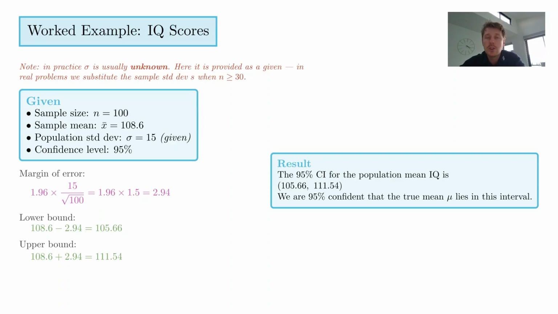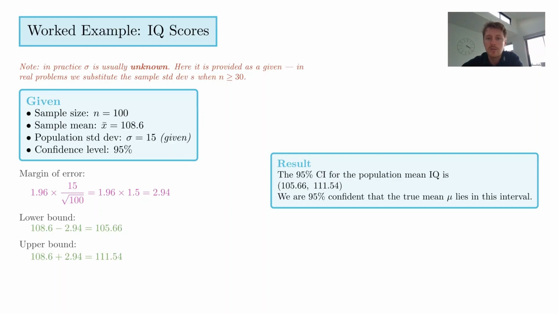Let's look at a worked example. We don't know the standard deviation of the population, just like we don't know the mean of the population. This is why we're taking samples, right? But in this problem, we're going to say that the standard deviation is being given to us. So we're going to say that the standard deviation is 15. And for IQ tests, that's actually known. That's a known thing about IQ tests. The standard deviation is 15.